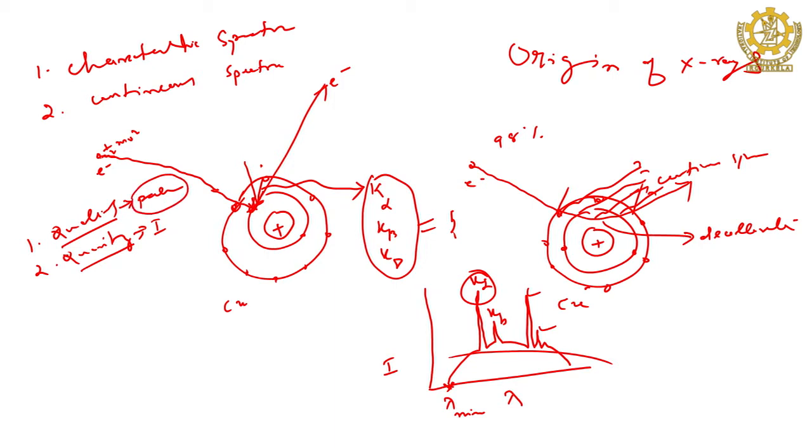If it is penetrating power, then obviously it depends on the energy of the photon. If the energy is more, it can penetrate more, like a bullet. If you throw a stone at a glass, the glass will crack, but if you fire a bullet at the same glass, it will pierce a hole of that dimension because of its energy. So, that penetrating power basically depends on the energy of the photon. Then how do we control what kind of energy we need to penetrate through the material to be characterized?